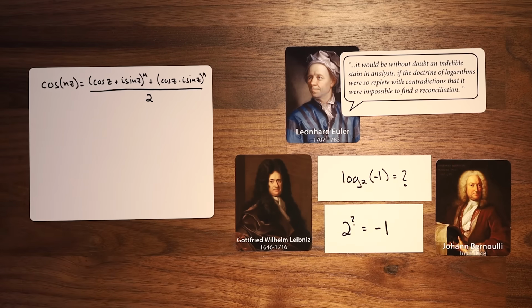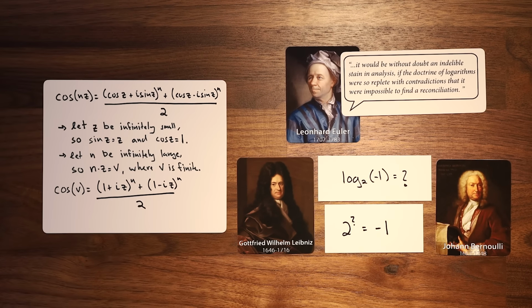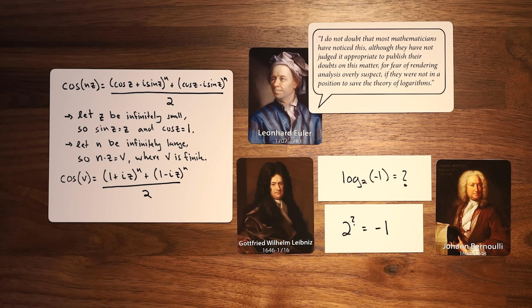At this point, calculus and analysis were still only 5 or 6 decades old, and relied on some serious hand-waving to handle the infinitely large and infinitely small quantities required. Euler speculated that other mathematicians had encountered the same difficulties with logarithms, but had not published out of fear of breaking this new branch of math without being able to fix it.